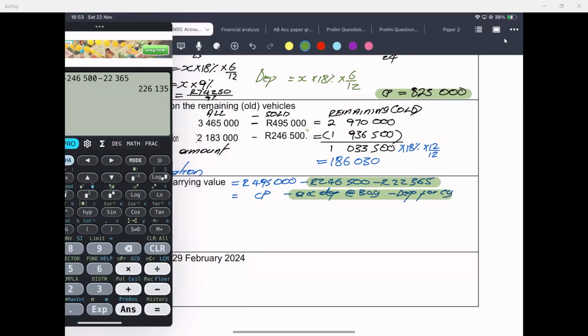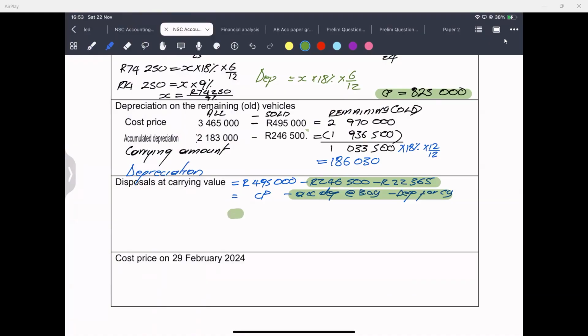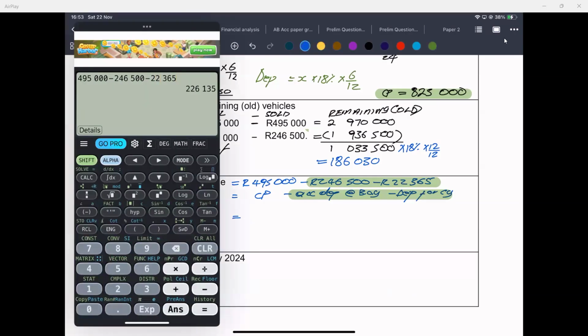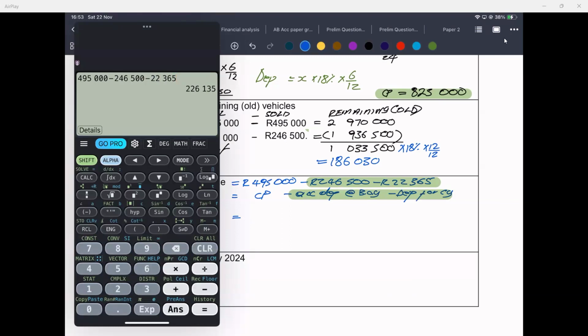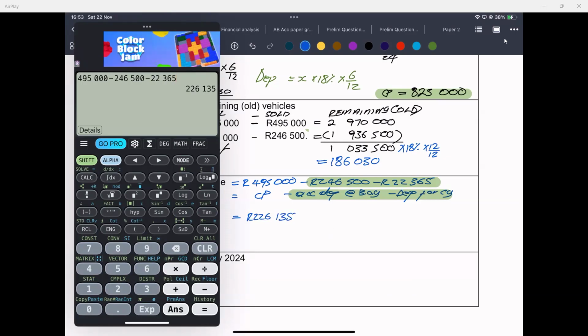It gives you your carrying value at the day of sale, and the carrying value on the day of the sale is 226,135. It will be 226,135.